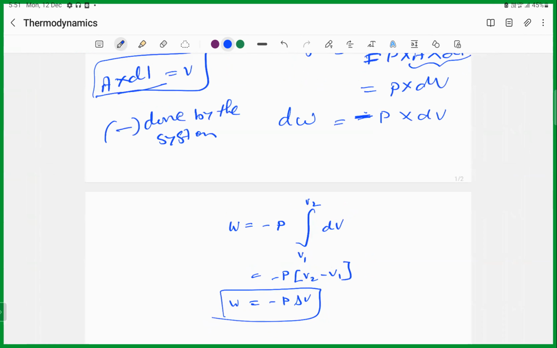Okay, is it okay? So when the system's volume is changed, when you are compressing or expanding the gas, the volume of the gas will be changed. Say yes or no? Yes, sir. So suppose you are applying external pressure, what will happen to the gas inside the cylinder? Tell me. If you are applying pressure,